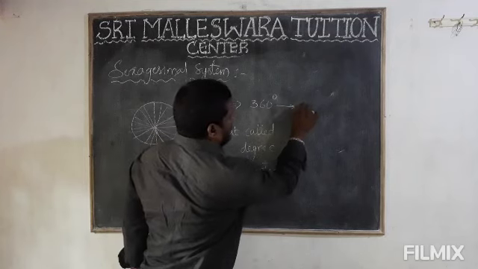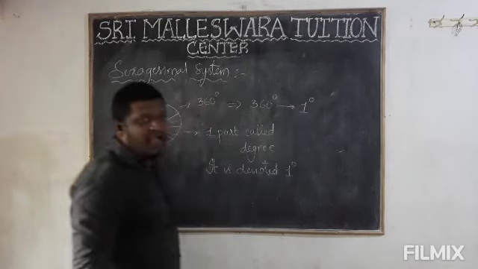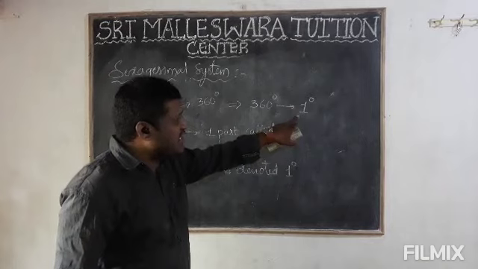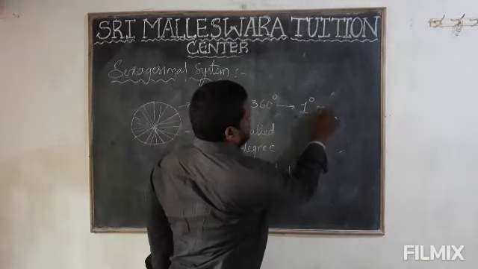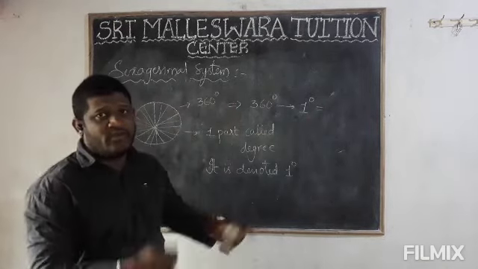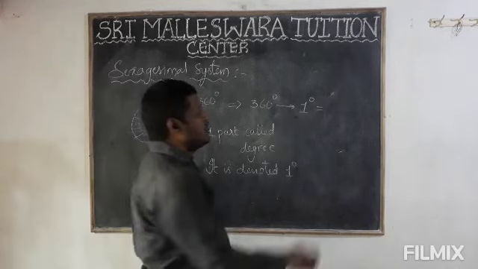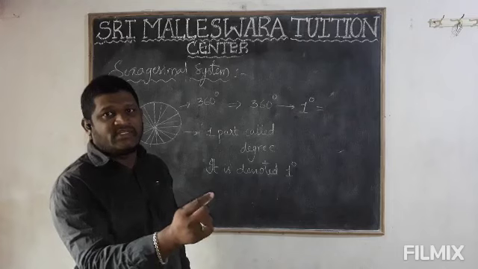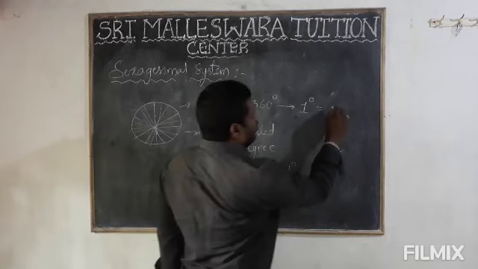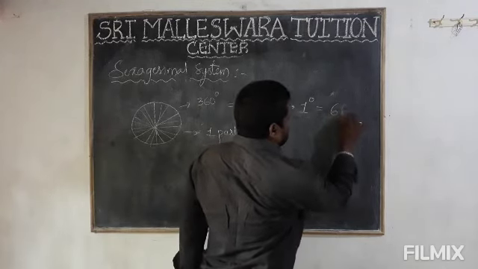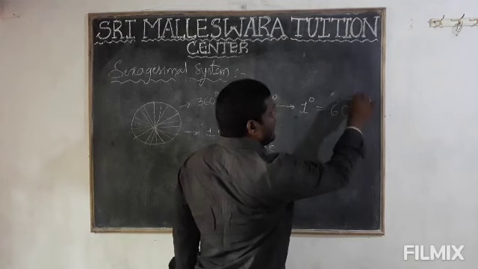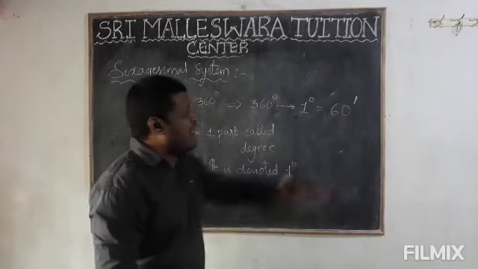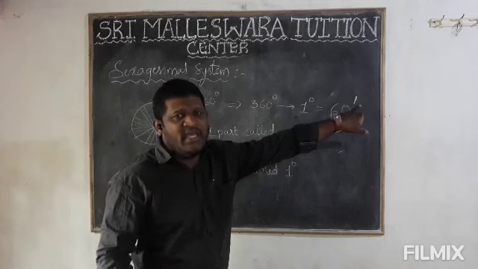In that, I'll take the 1 degree. This degree is again divided into 60 equal parts. In that, one part is called 1 minute. So 1 degree is 60 minutes. Minutes you can denote with a hyphen, keeping the hyphen as a prefix.